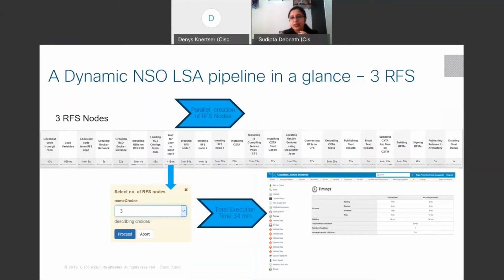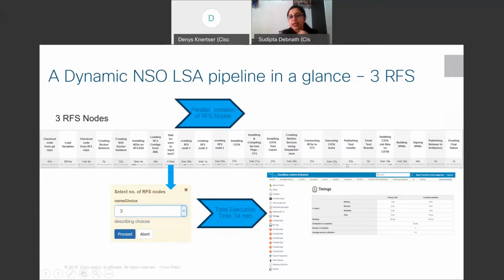Now, at a quick glance with the 3 RFS nodes. Just pay attention over here. While we are creating the pipeline, we are creating all these RFS nodes in a parallel process from the Jenkins pipeline. So the total execution of the pipeline, including the execution of the sanity test on the NSO container, takes around 34 minutes.